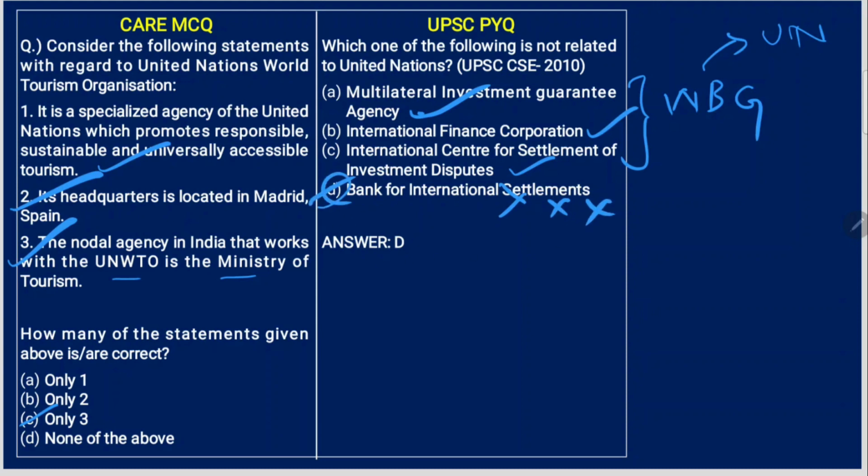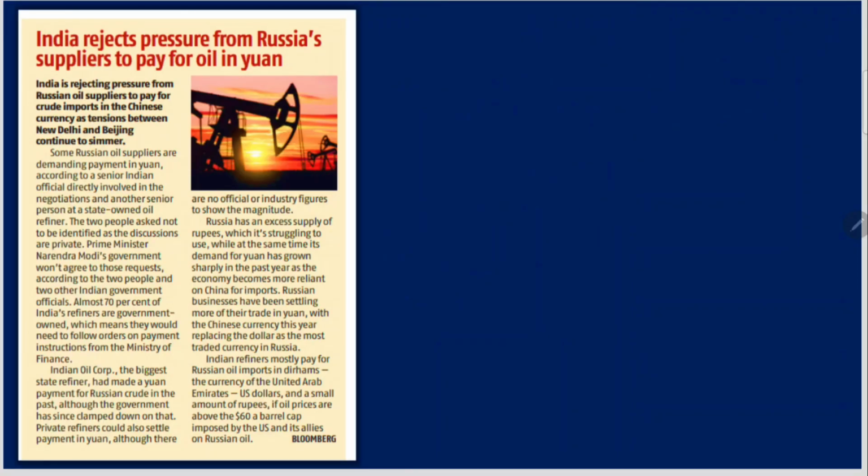And one more important point with respect to United Nations World Tourism Organization and Village Award. It was actually started in 2021, and Pochampalli in Telangana, which is also known for ikat cloth, ikat designs, which also has GI tag, is the first village from India to get this award in 2021. Just remember as a fact.